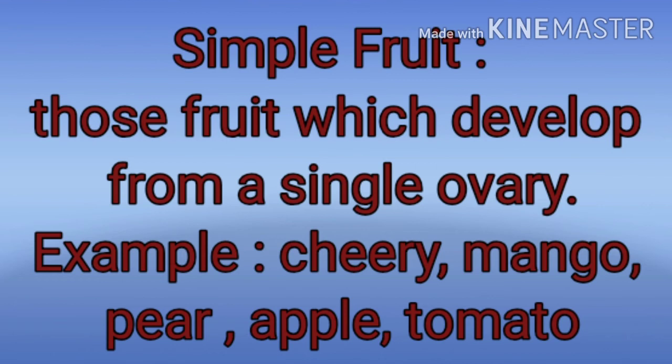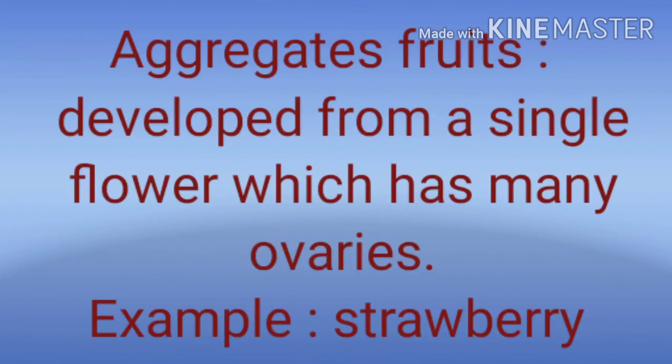Now we discuss simple fruits. Those fruits which develop from only a single ovary are called simple fruits. For example, cherry, mango, pear, apple, tomato, etc.